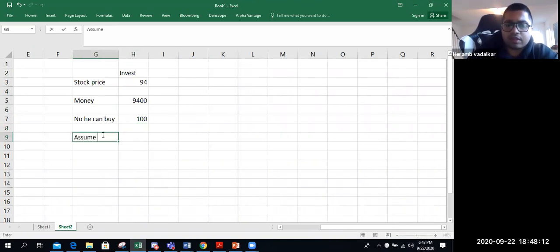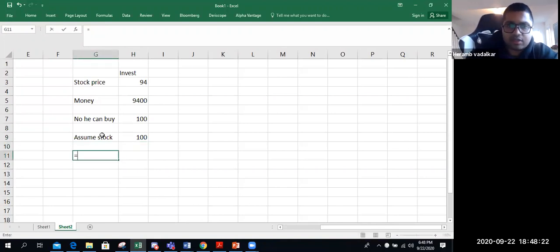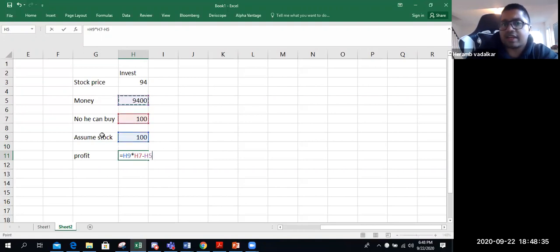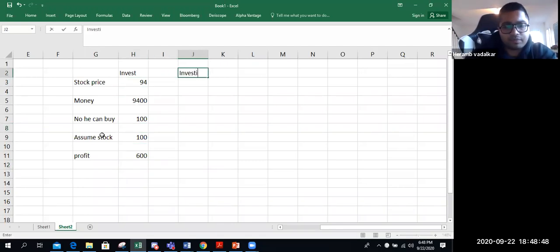Assume the stock price goes to $100 per share. So how much profit would he make? The stock price is at $100, he has 100 shares, minus he invested 9,400. So he made $600 profit when the stock price went up to $100. That is by $6. Assume now that he's investing in options.